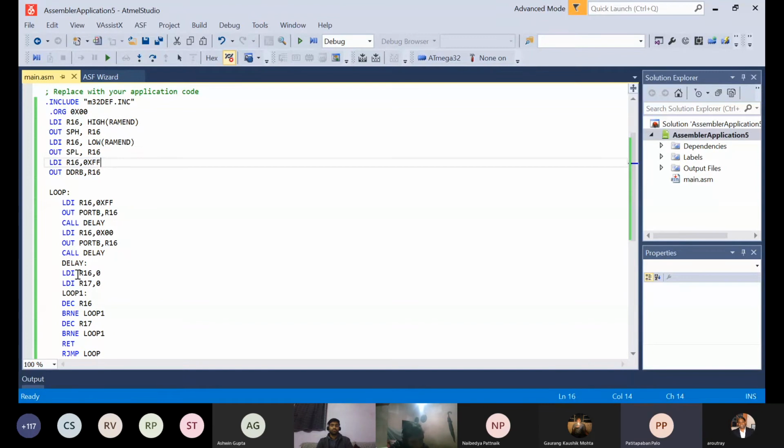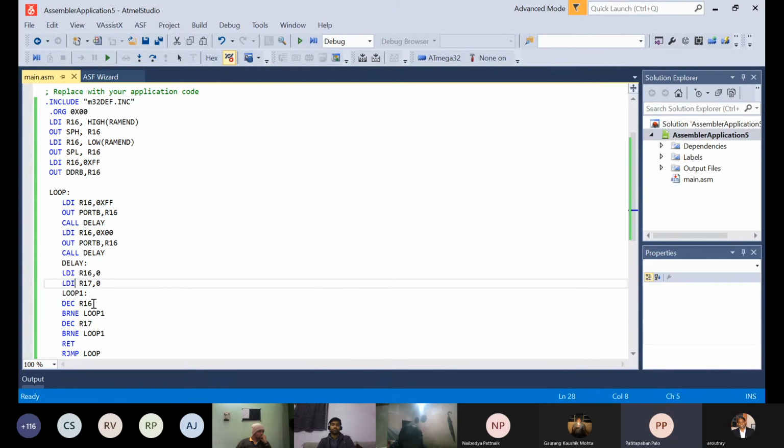In the delay, we have given a value to register 16 and a value to register 17, and then we are decreasing the values step by step. I've started from 0, so after the first decrement it will go back to the highest value, then it will start decreasing. Because it is an 8-bit register, there are 255 values, and because we started from 0, there will be 256 cycles. DEC is for decrement. Decrement decreases the value of register 16. So it will run for 256 cycles, because it will decrease the value 256 times.